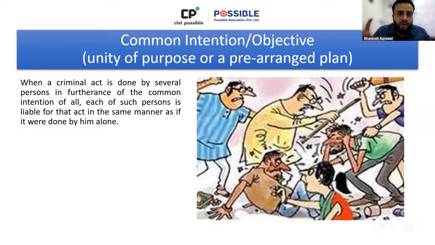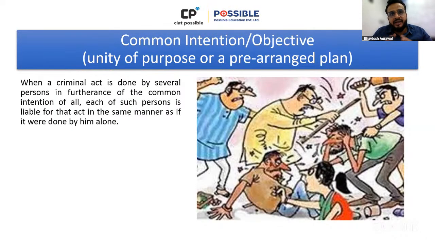Let's say all of them want to rob a bank. When five people jointly want to rob a bank and they are working on it, they are planning about it, we call it common intention, which is also known as pre-arranged plan. So whenever there is a pre-arranged plan, everybody is liable. Look at what the law says. Each of such persons is liable for that act in the same manner as if it were done by him alone. All of them are liable individually.